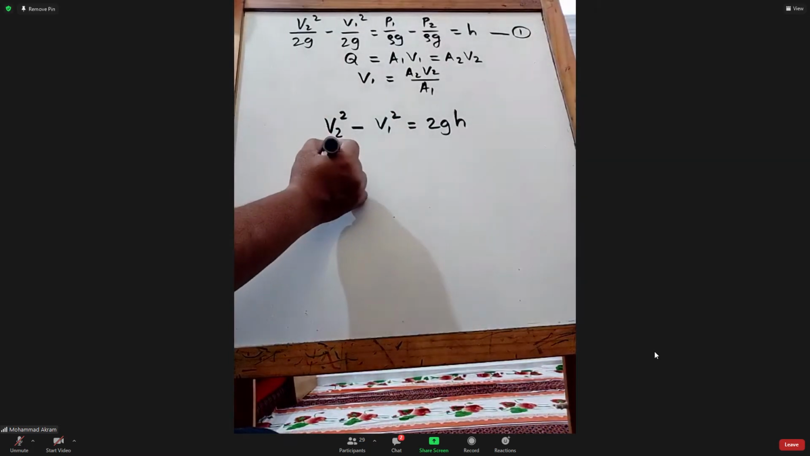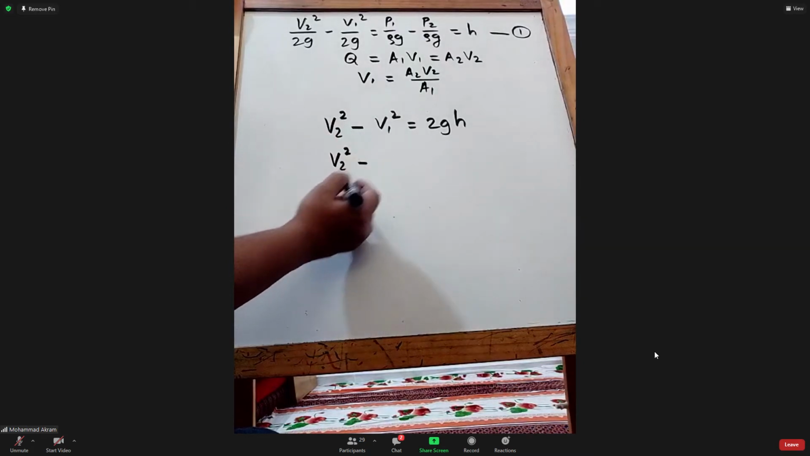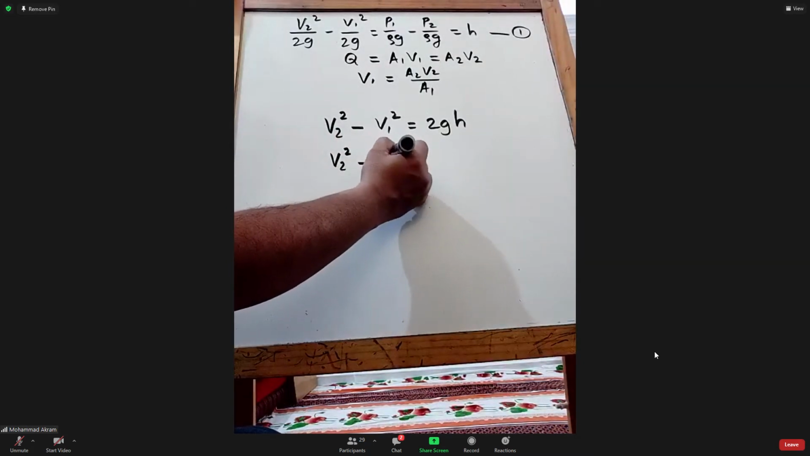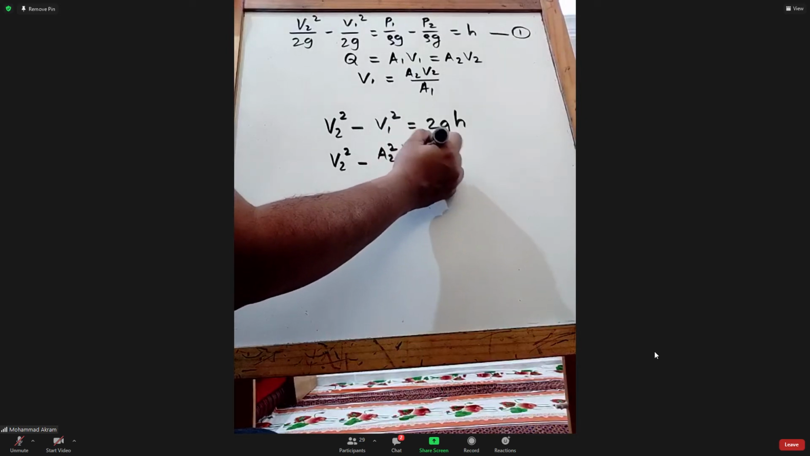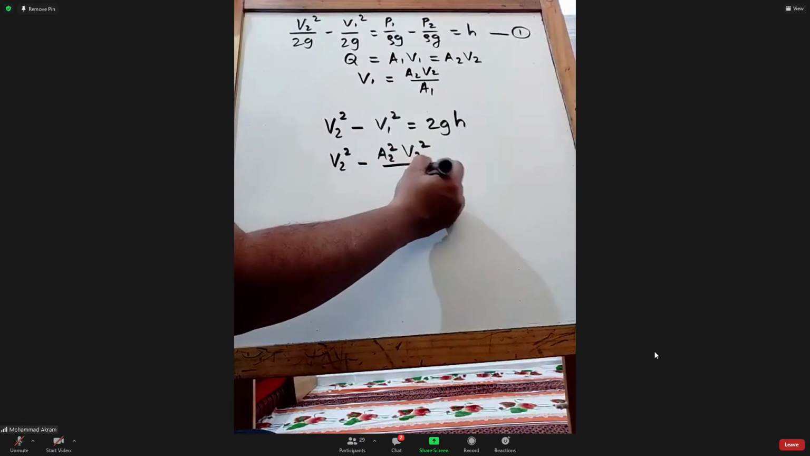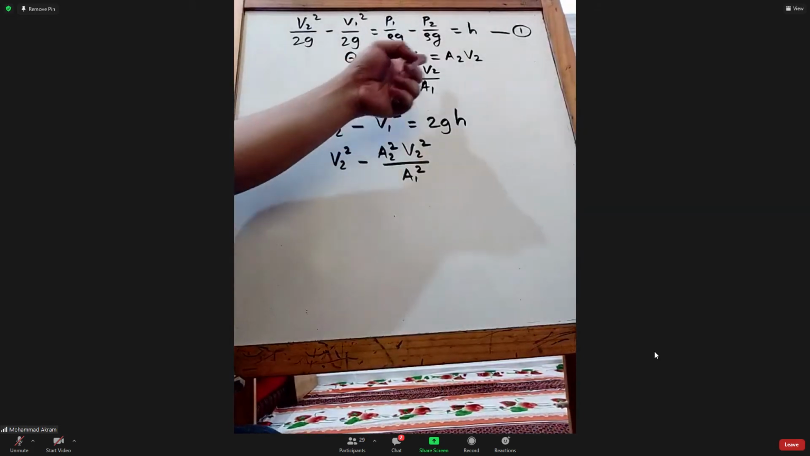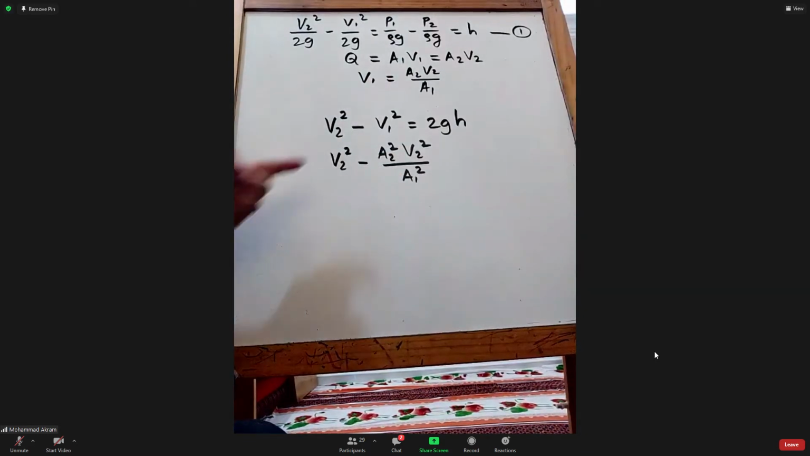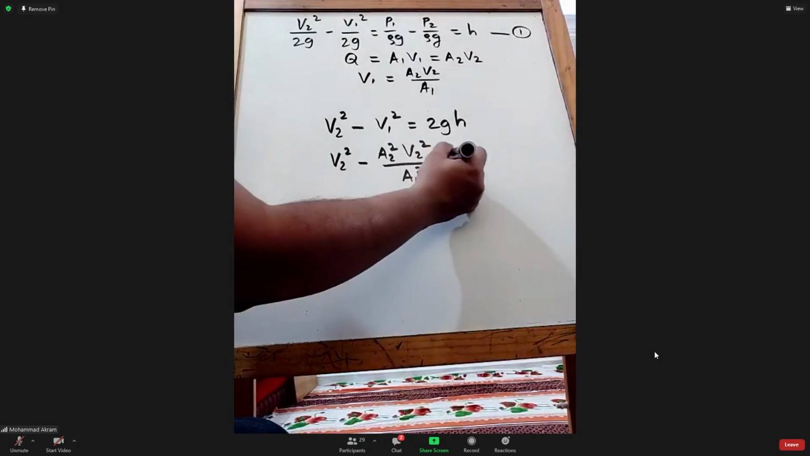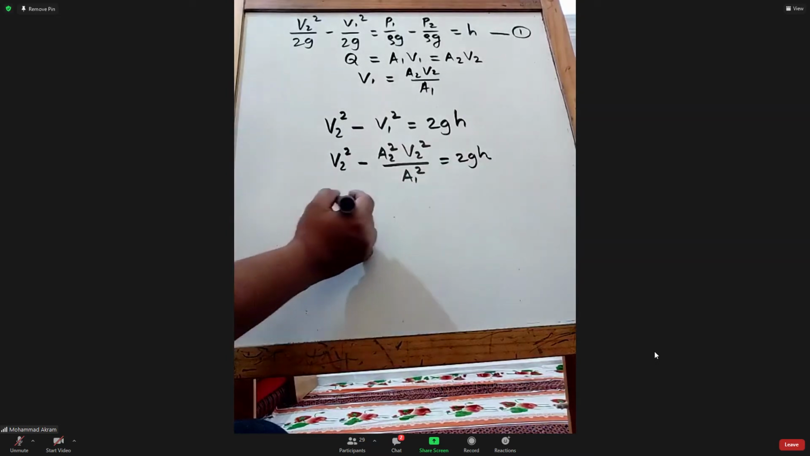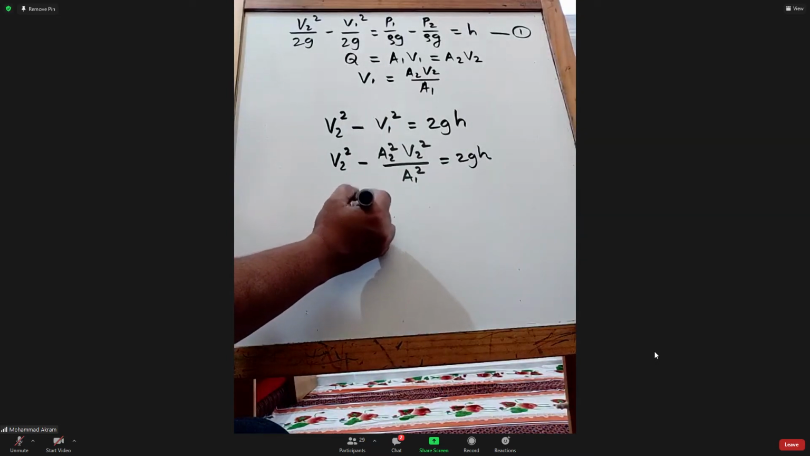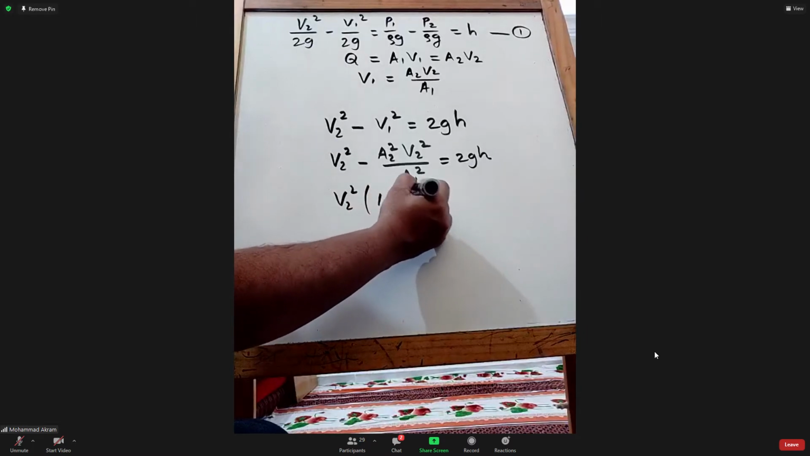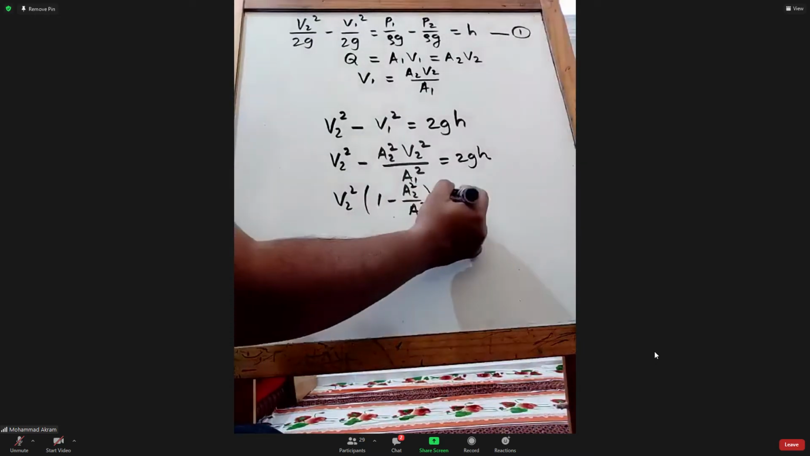Now V2 square minus what is V1 square? A2 square V2 square divided by A1 square, because V1 is A2 V2 by A1, and everything is squared because this is V1 square. If I take V2 square common, what will I get? V2 square into one minus A2 by A1 whole square, equals 2GH.